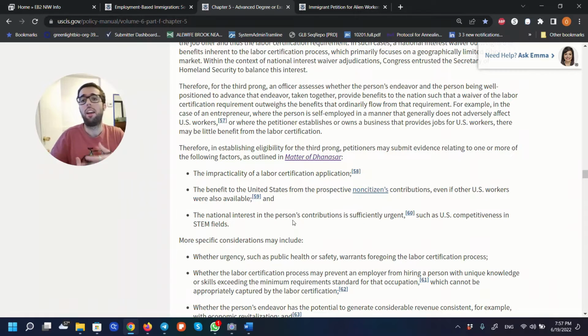An example I can think of is a person, for example, working on developing vaccines in the middle of a pandemic. So that's really a very strong case here for this third prong of the NIW requirements.